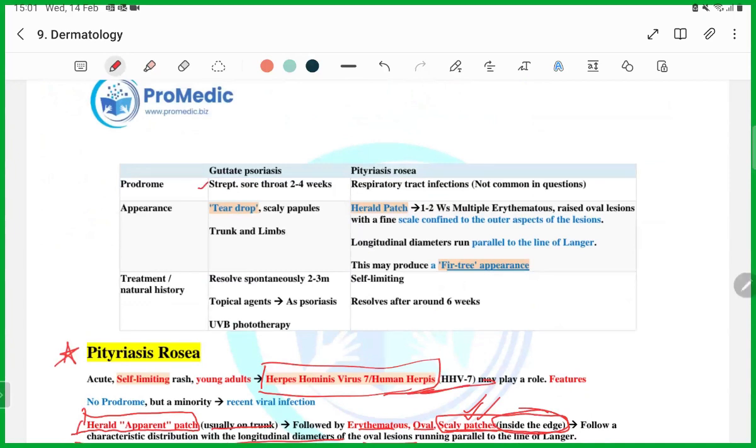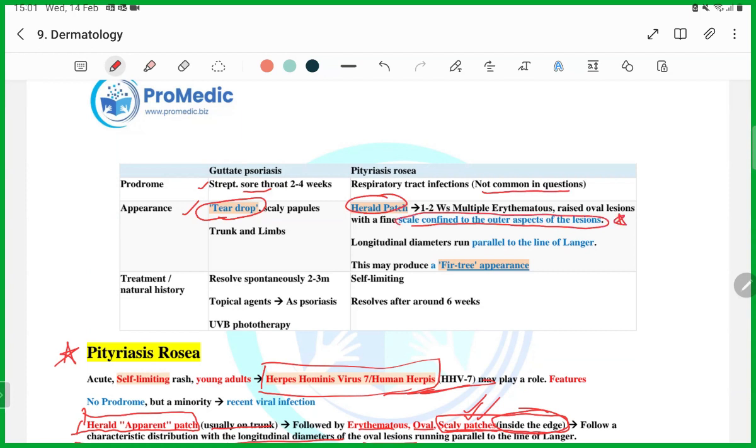I told you, sore throat, guttate psoriasis. Whereas pityriasis rosea, they will not give you this thing. They will not confuse you with it. They have already written, not common, in the question. So don't worry. The important difference will be from here. It will be teardrop, okay, whereas it will be a herald patch, oval lesion, scale confined to the outer aspect of the lesion. Very important, guys.